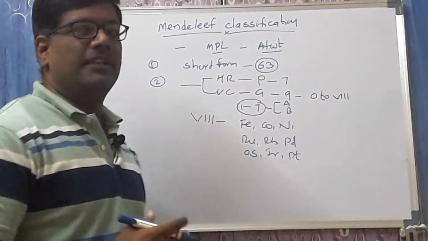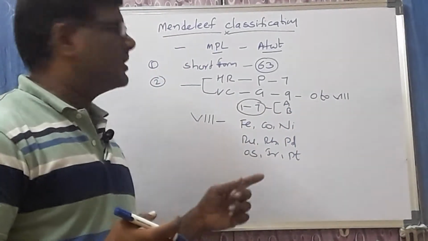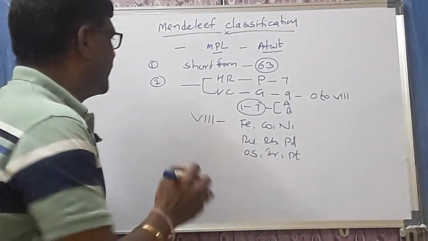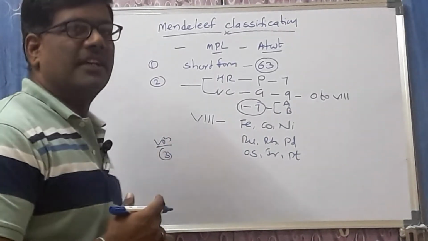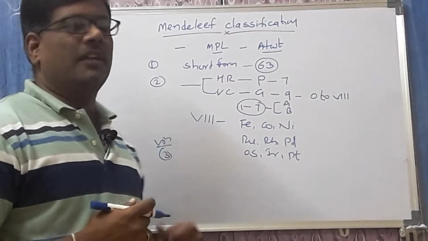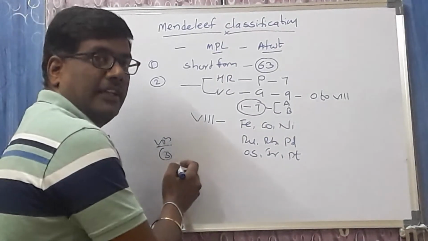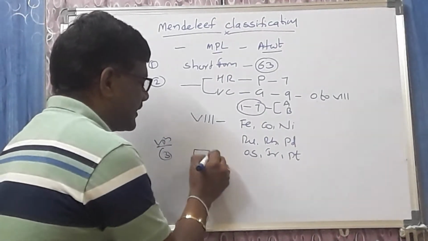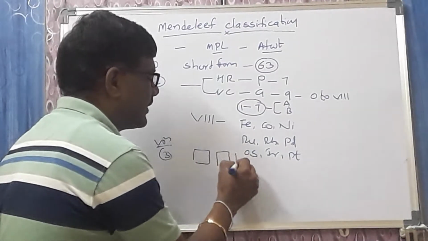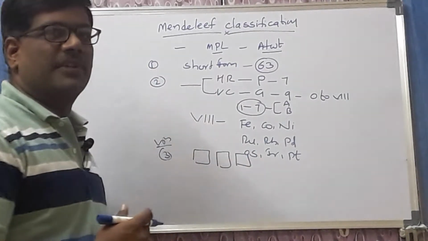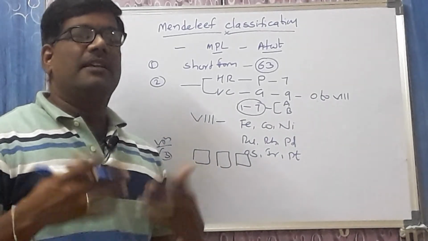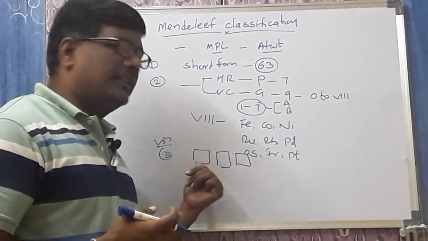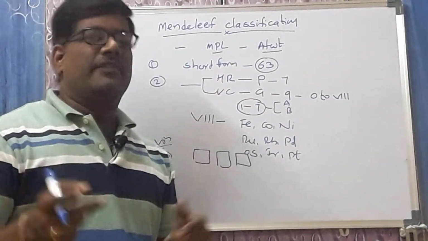So these are the 9 elements, 3 triads, which are placed in the 8th group. The third point is very important for the MCET as well as the IIT examination. What is the third point? Whenever the elements were arranged in the increasing order of their atomic weights, he left 3 gaps for 3 elements. These elements were not known, but he gave the physical property and the chemical property of each and every element.